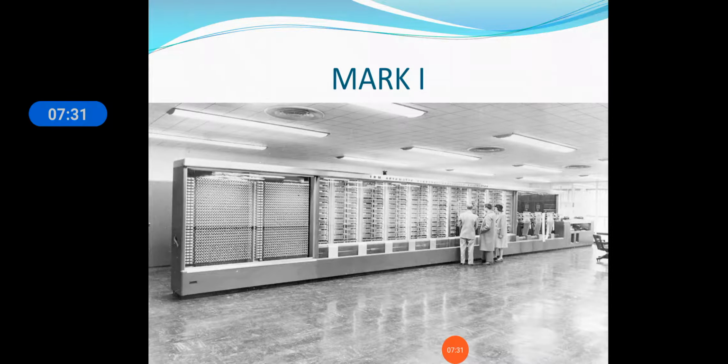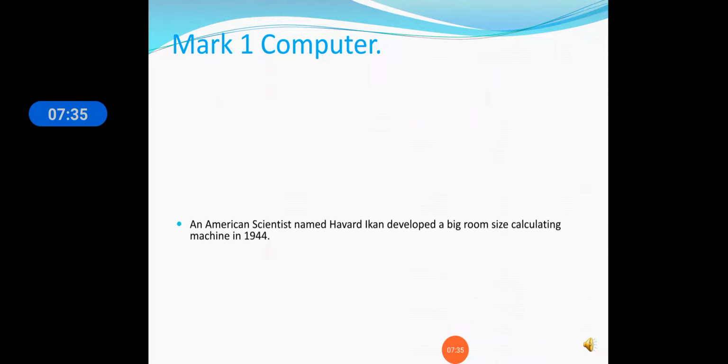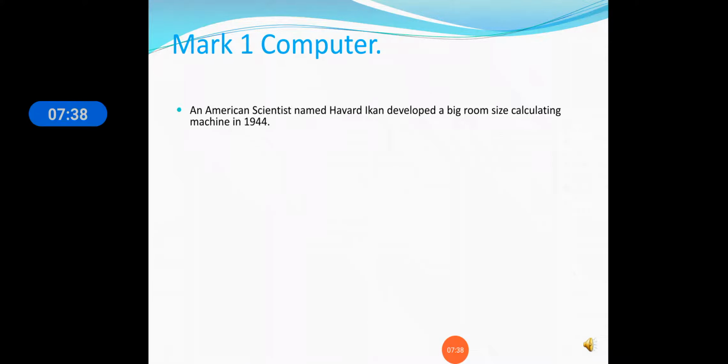Okay students. So what is Mark 1? An American scientist named Howard Aiken developed a big room size calculating machine in 1944. This machine is known as Mark 1. It was the size of a room, a very big machine, and its name was Mark 1.